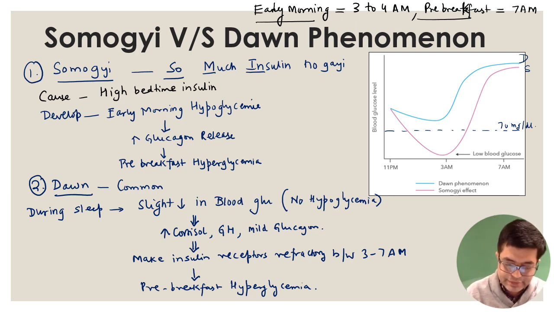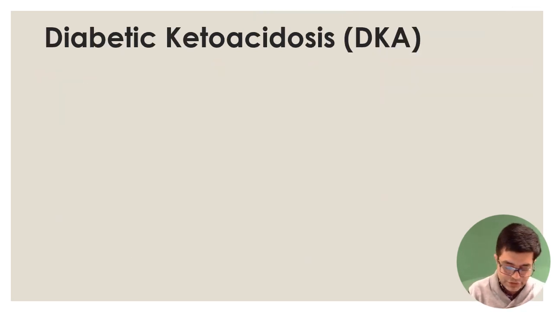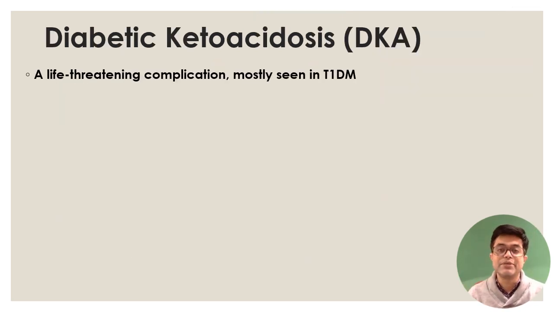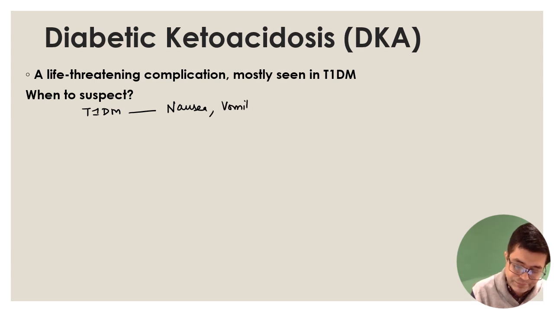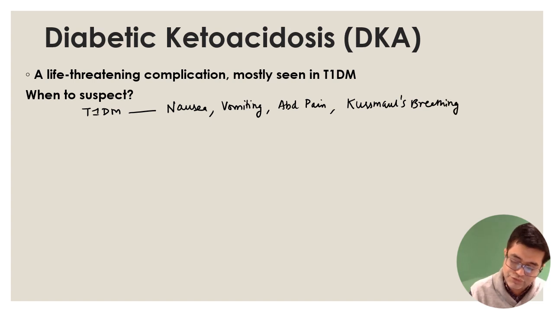Let's go further. Next we talk about the complication called diabetic ketoacidosis. Diabetic ketoacidosis is a life-threatening complication mostly seen in patients with type 1 diabetes mellitus. When would you suspect diabetic ketoacidosis has happened? The patient with type 1 diabetes mellitus presents to you with nausea, vomiting, abdominal pain. There is Kussmaul's breathing, that is acidotic breathing happening in the patient, and they have a fruity odor in urine or breath.